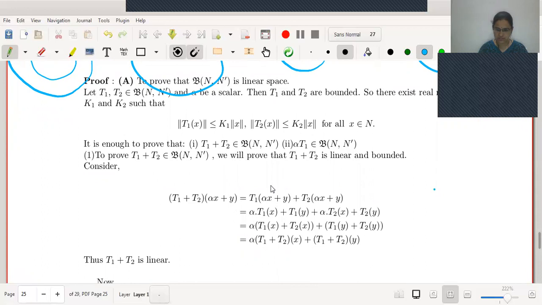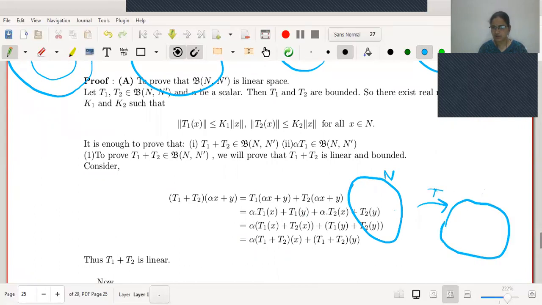This is say N and this is say mapping T, and this will be our N dash. For that closed unit sphere S, say this is T of S image. Now we want to find out norm of T of X.